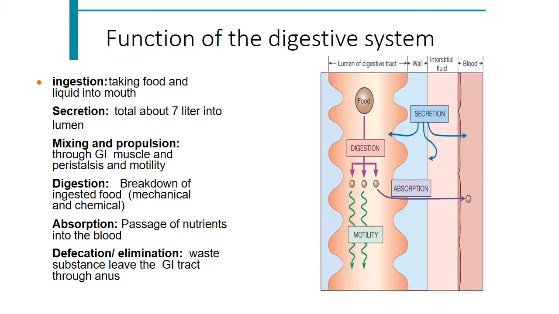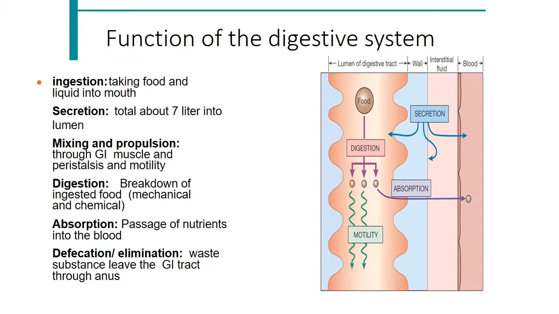Then absorption. Absorption means what? Passage of the nutrients or food that is very helpful for the body, and that will be absorbed into the blood. Next function, that is the defecation, or we can say the elimination. What is the meaning of defecation? To remove the waste product from the body. So in defecation the waste substance leaves the GI tract through the anus. So these all are the functions of the digestive system.